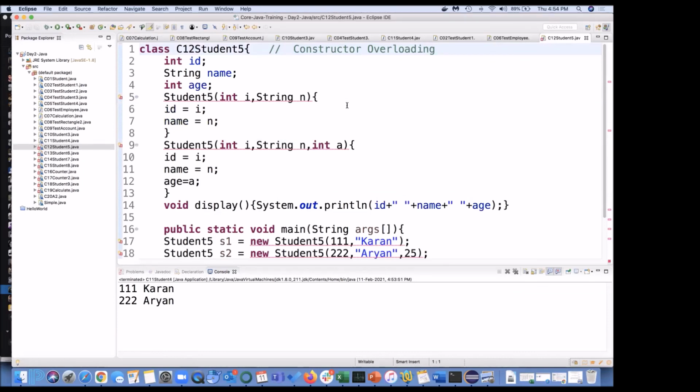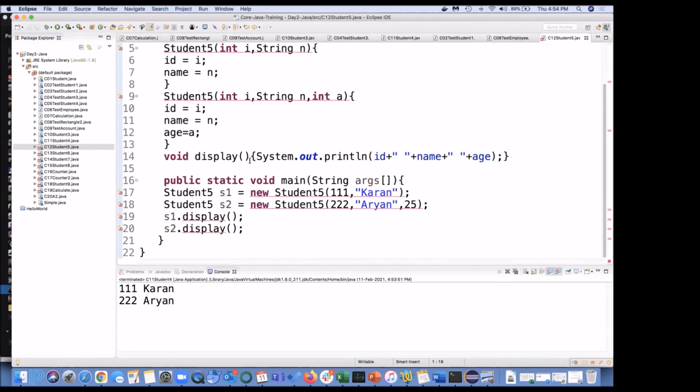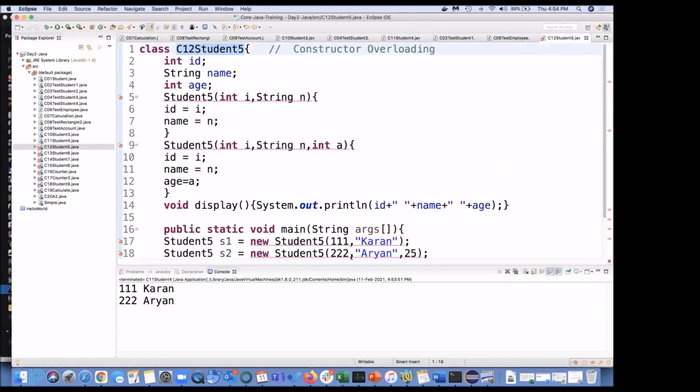Now this is an example of constructor overloading. From a C, C++ background, who wants to share what is constructor overloading or method overloading? Can someone explain among you? Apart from Vishal, Vishal will be last. Oh, he's not here. Same constructor name, but different parameters.